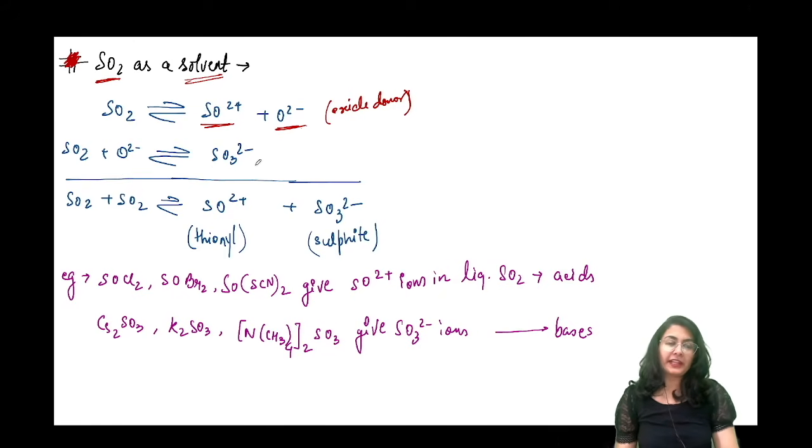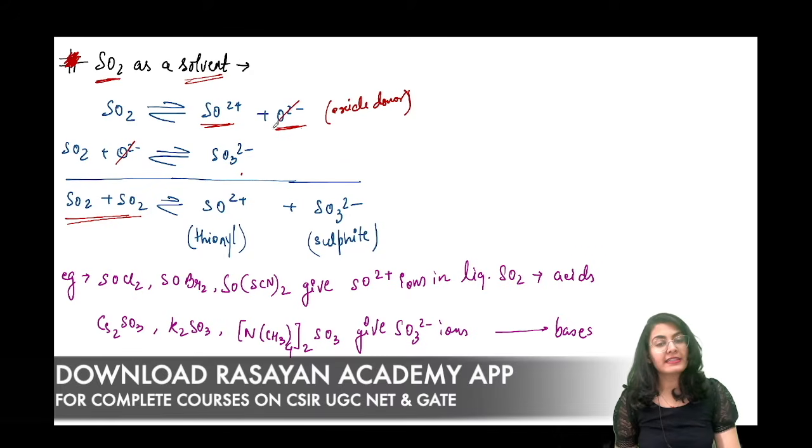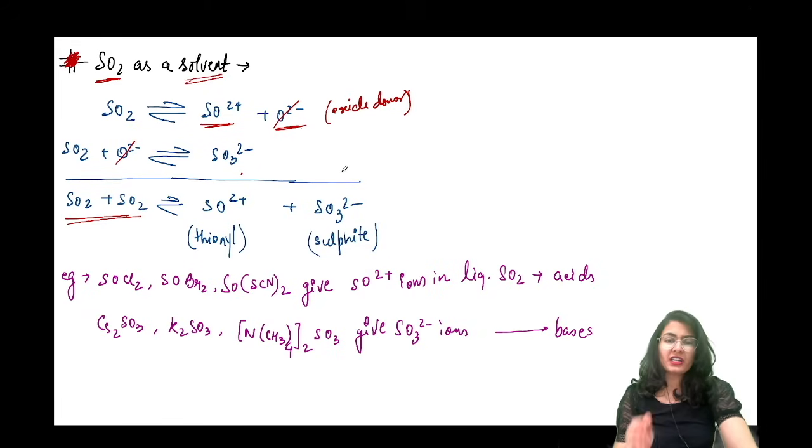This is the sulfite. So the thionyl and the sulfite are being formed by the self ionization of SO2. Alright, this can cancel out और ये दोनों आ जाएंगे. 2 moles of SO2 gives you the thionyl as well as the sulfite. ठीक है, this is known as again the self ionization of this solvent.